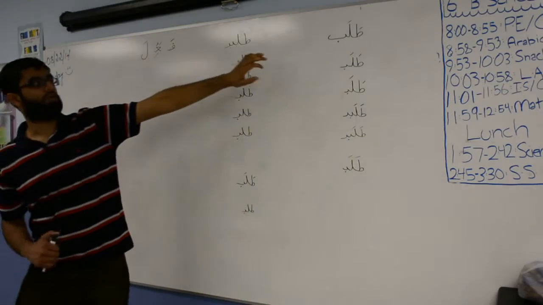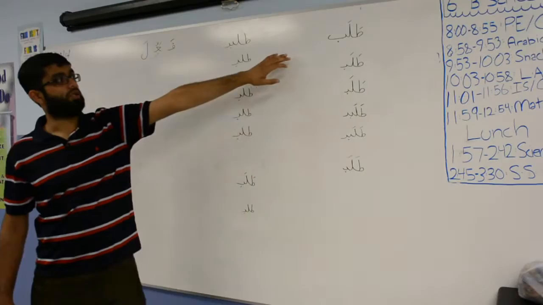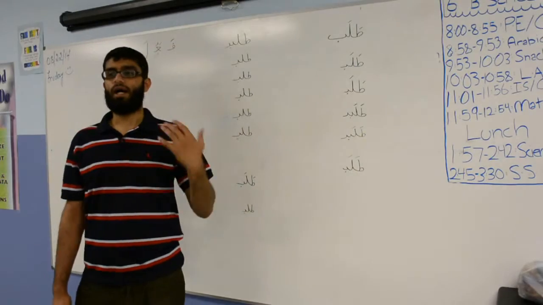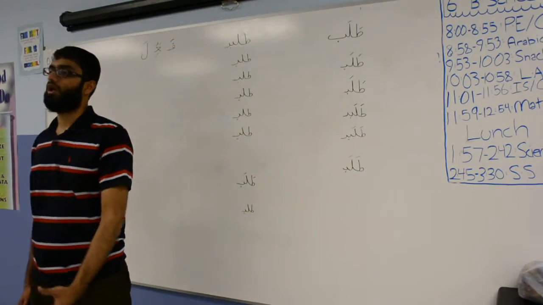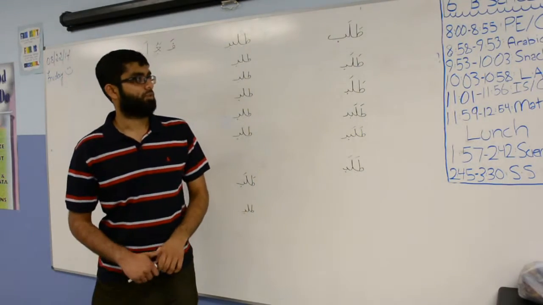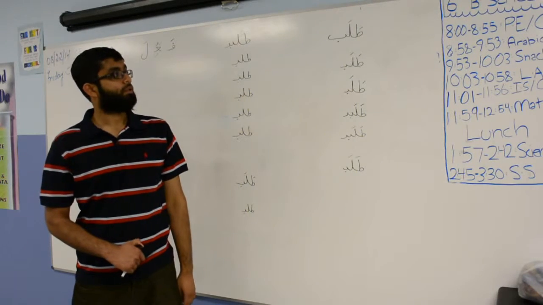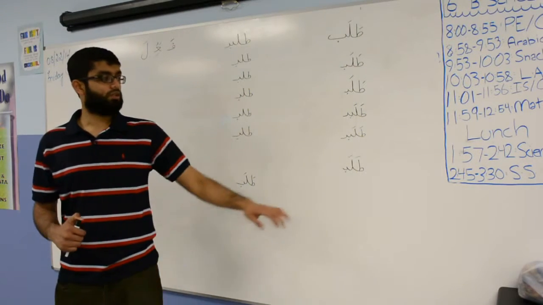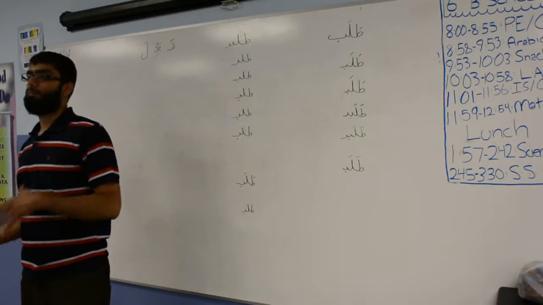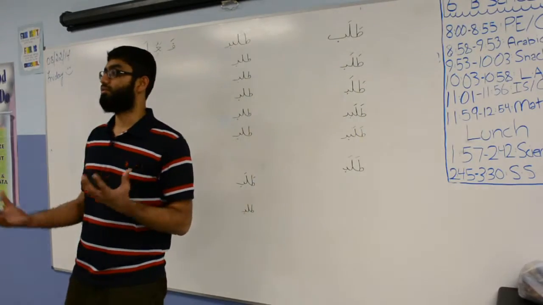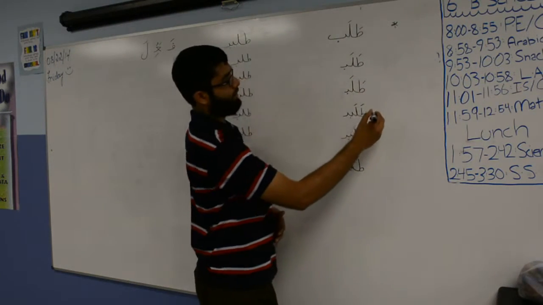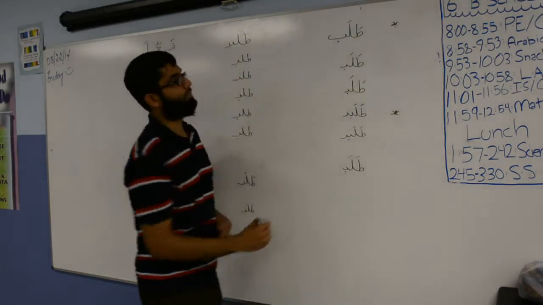Okay, the one we're gonna go over the examples for now is talaba. What does talaba mean? He sought. It can also mean he asked, or he beseeched, or he sought knowledge. Okay, this is where the word talib comes from, right? Student, someone who seeks knowledge. Also, when you're saying a verb, you're not just saying the verb by itself. Most of the time you have the subject included with the verb. And there's 2 exceptions. One is huwa, and the other is hiya. Okay, what does that mean?